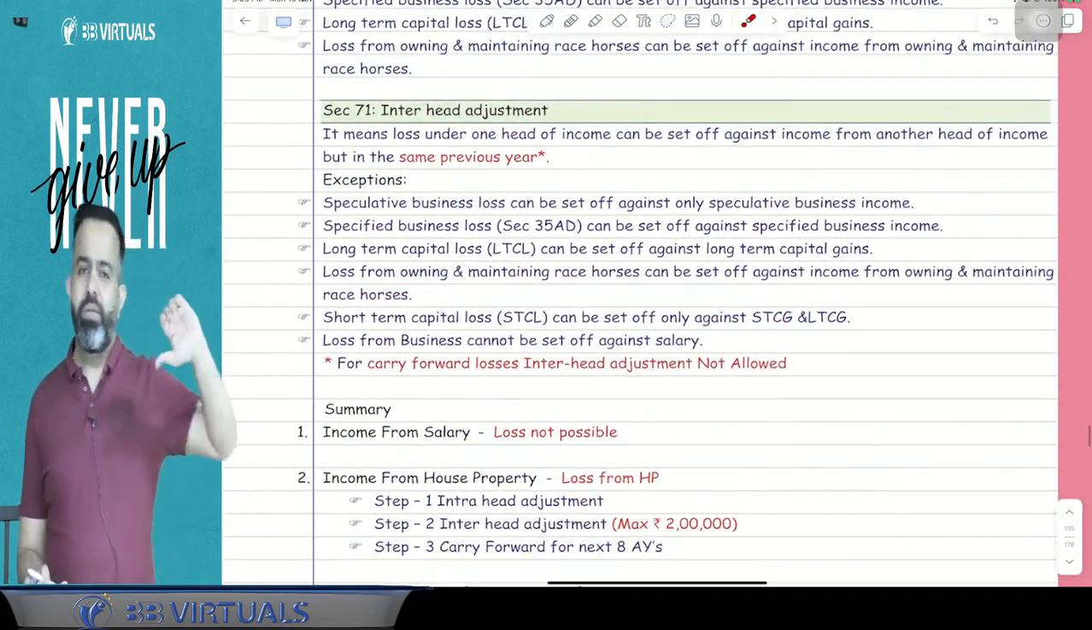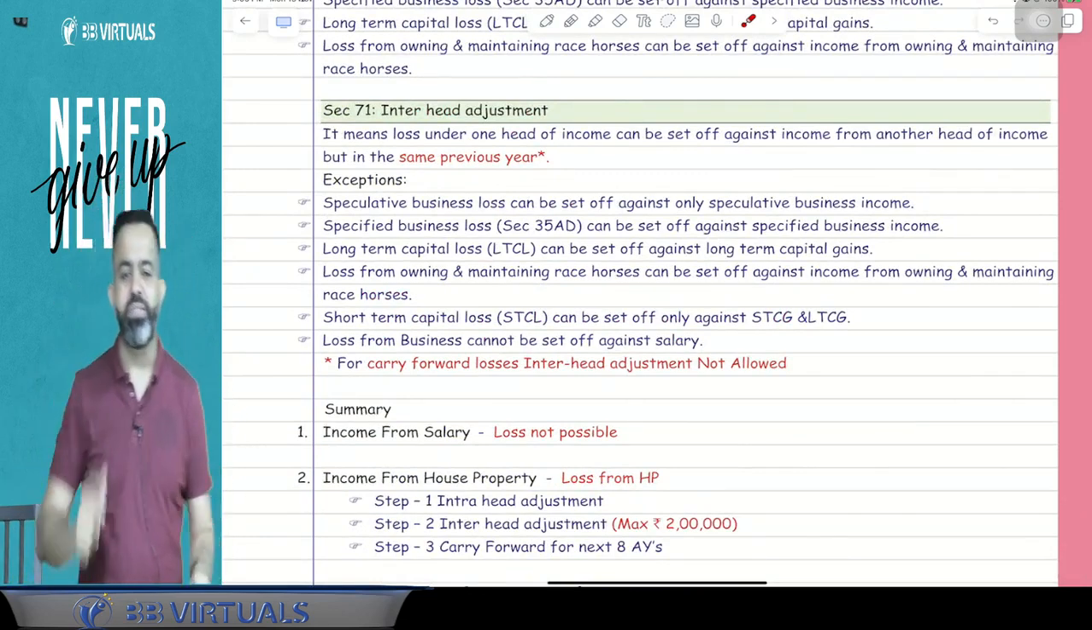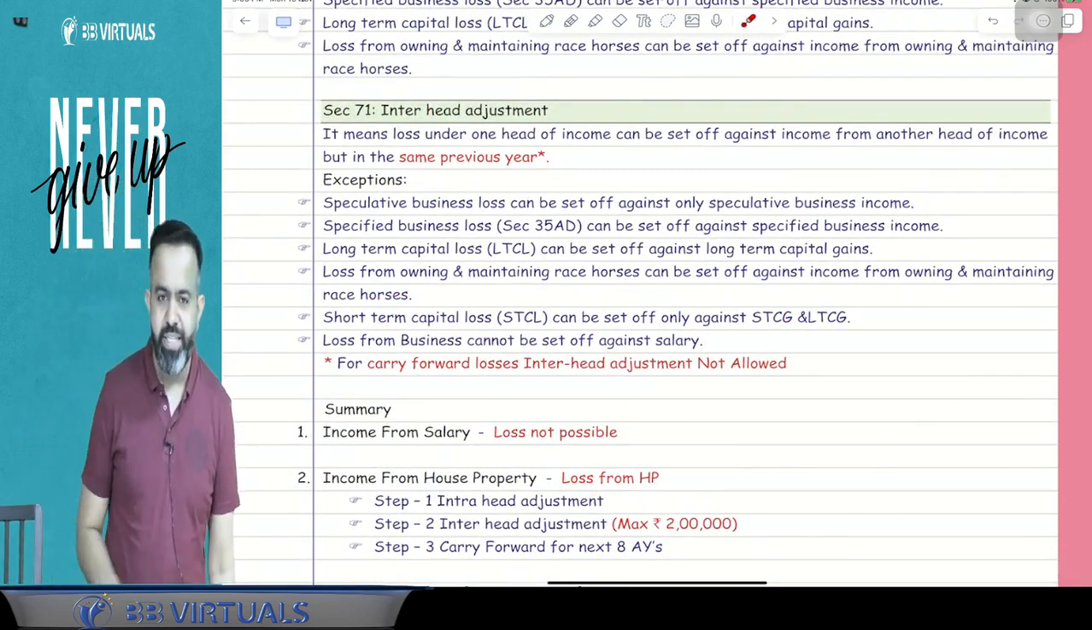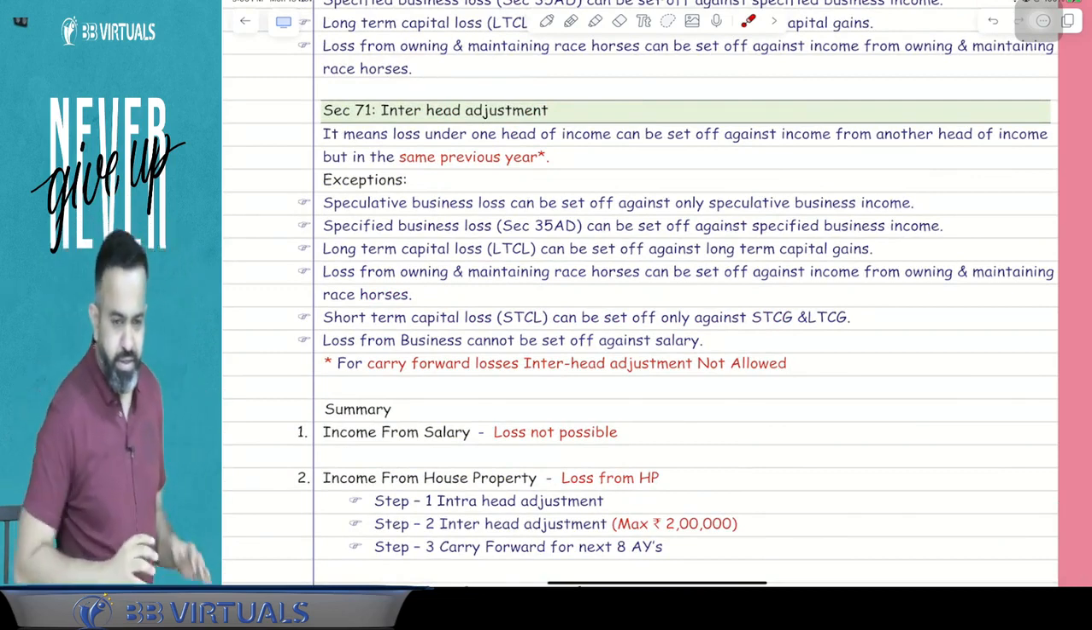Now guys, try to understand one last point. Pay attention. Meghna, pay attention. Nidhi, Nehal, try to understand.